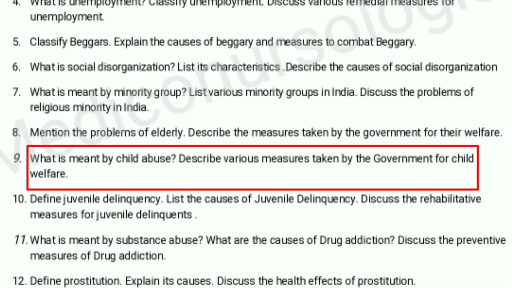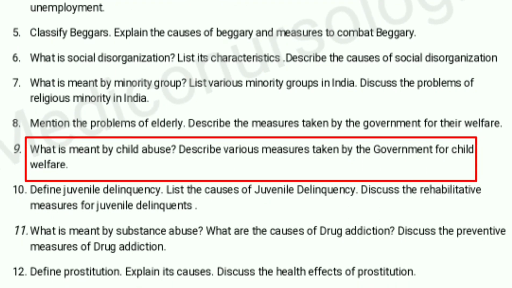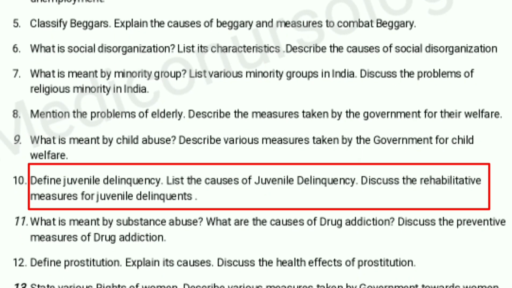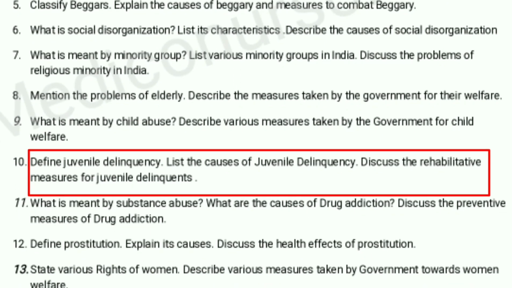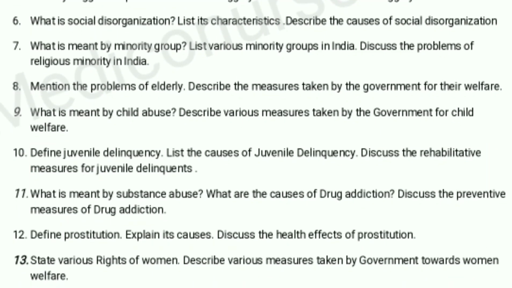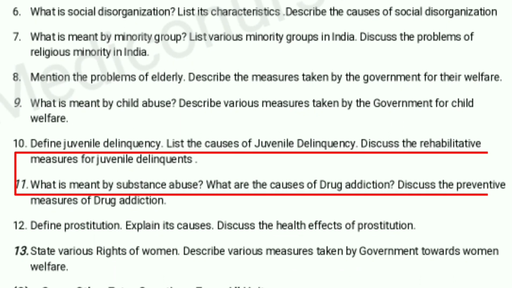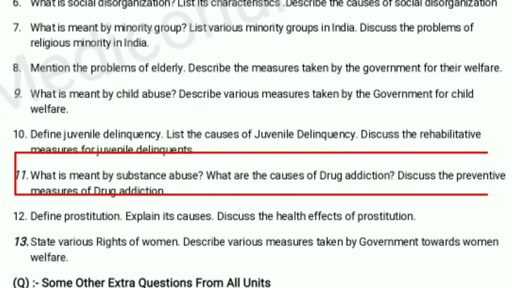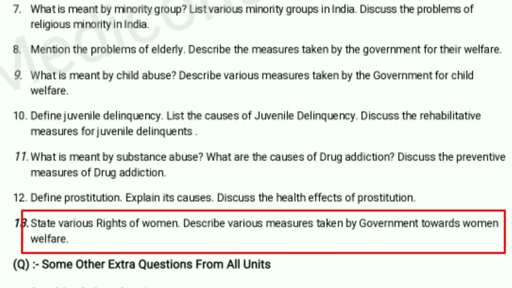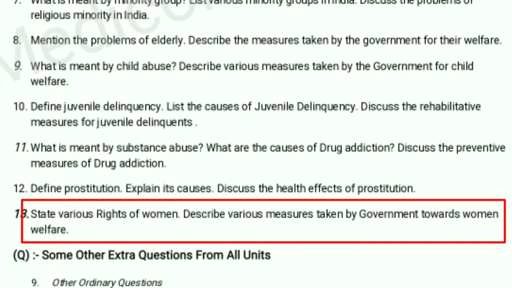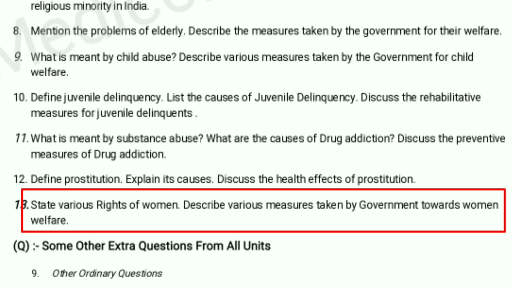What is meant by child abuse? Describe the various measures taken by government for child welfare. Define juvenile delinquency, list the causes of juvenile delinquency, and discuss the rehabilitation measures for juvenile delinquency. What is meant by substance abuse? What are the causes of drug addiction? Discuss the prevention measures of drug addiction. State various rights of women, and describe the various measures taken by the government towards women welfare.